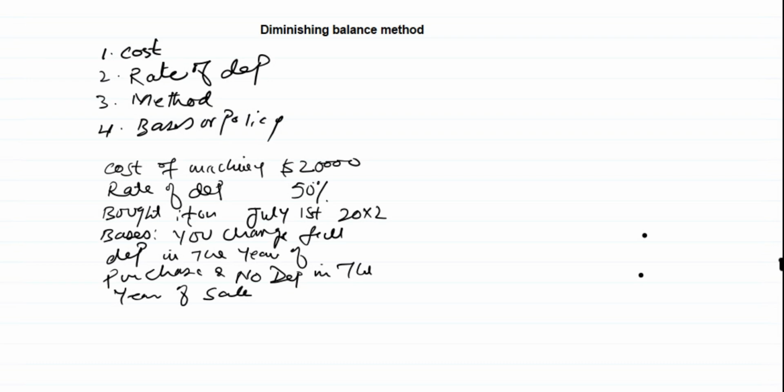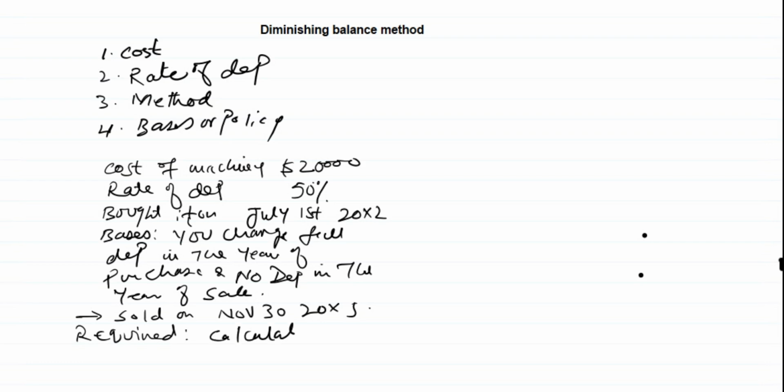Let's suppose it was sold on November 30th 20x5. The requirement is to calculate depreciation for 20x2, 20x3, 20x4 and 20x5.